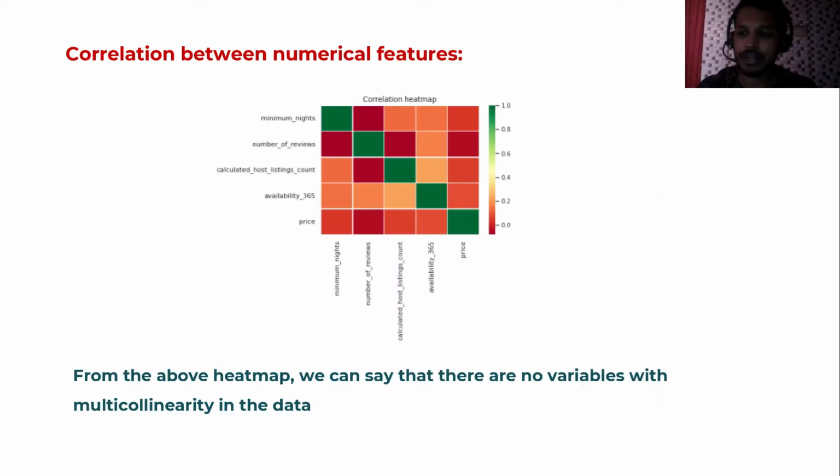And after dividing the data into numerical features and categorical features, we have to check the correlation between our numerical features. This is a correlation heat map which says there is no correlation between our numerical features. As we can see, there are no dark green cells other than the diagonal. So we can say that no multicollinearity exists in our data.